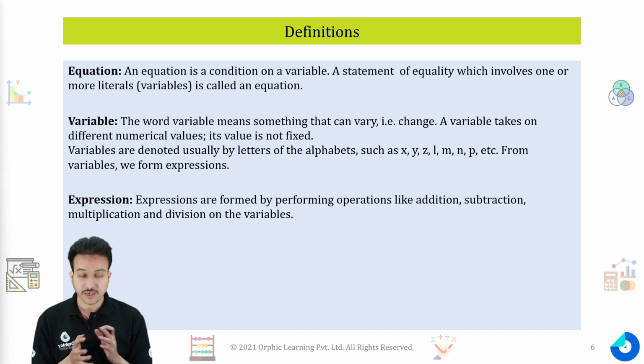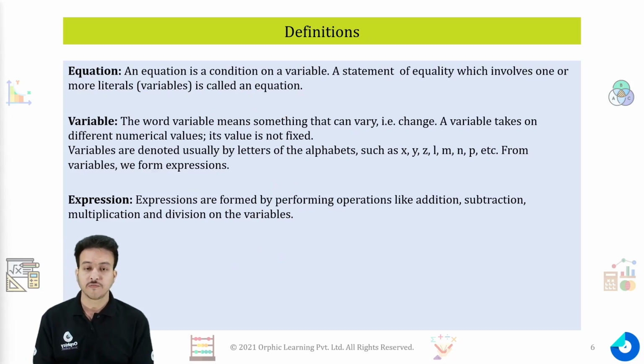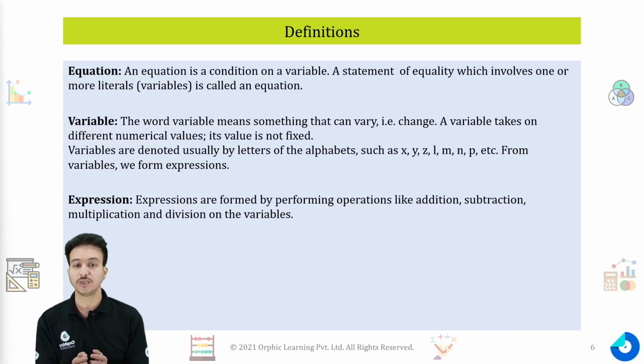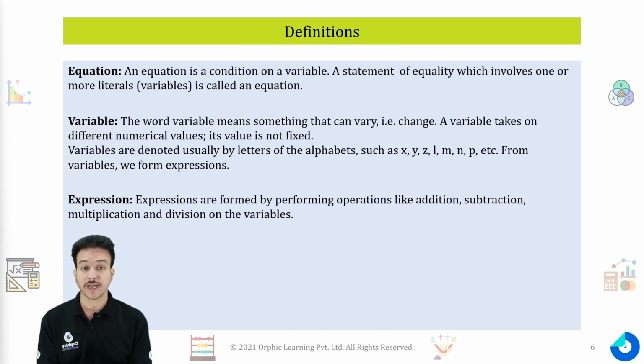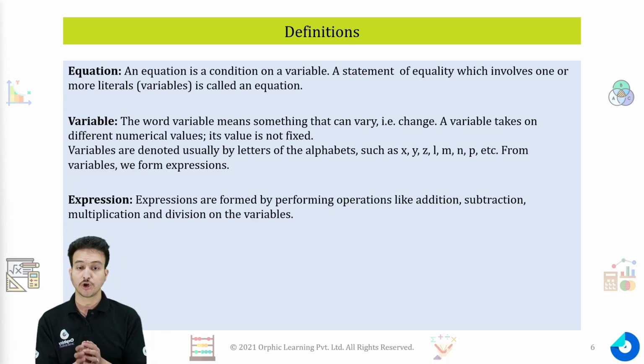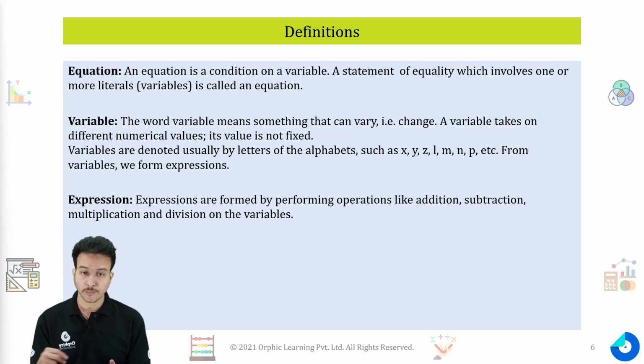Now let's try to understand some definitions. First one is the equation. When I'm talking about simple equation, first we need to understand what an equation is. An equation is a condition on a variable. A statement of equality which involves one or more literals or variables is called an equation. So it is nothing but a condition on a variable.